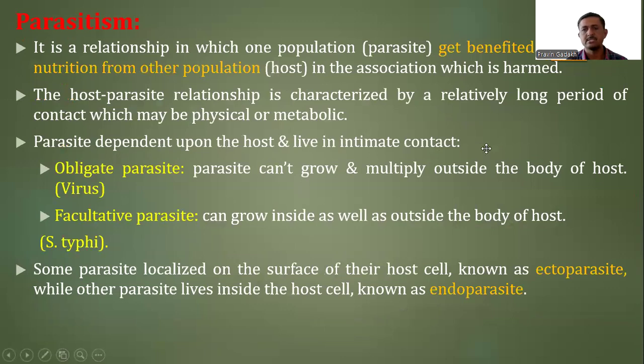The fourth association is parasitism, in which a parasite is involved. It is a relationship in which one population, the parasite, benefits and derives its nutrition from the other population, the host organism, which is harmed. In parasitism, there is one host organism and another, parasitic organism, which is completely dependent on the host.